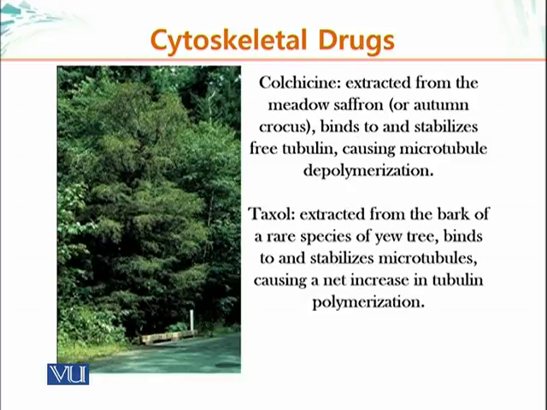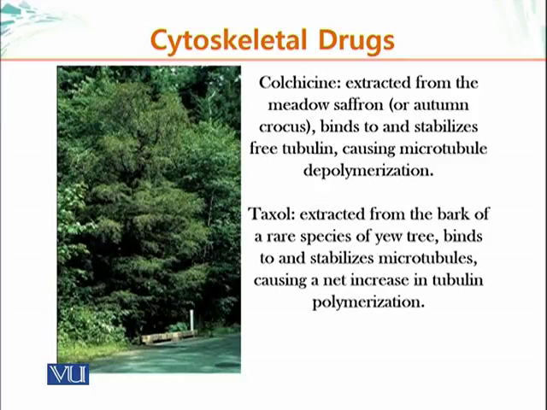Let's shift our attention to drugs that affect microtubules. Colchicine is extracted from meadow saffron or autumn crocus. It binds to and stabilizes free tubulin, causing microtubule depolymerization. Again, the phenomenon in principle is the same.